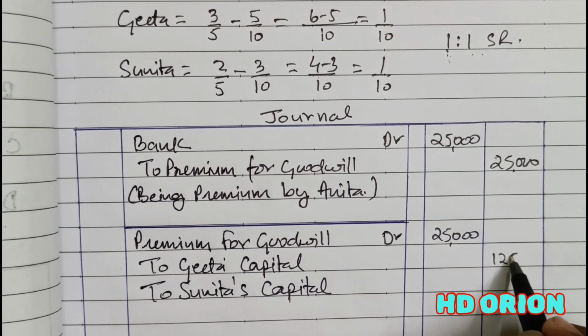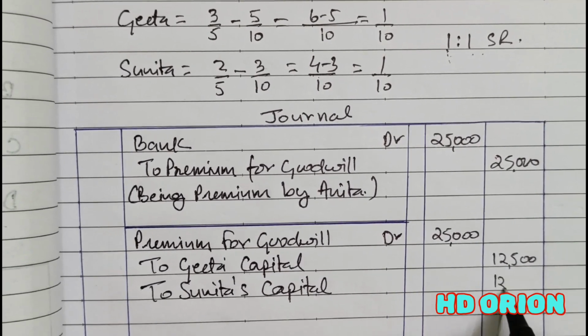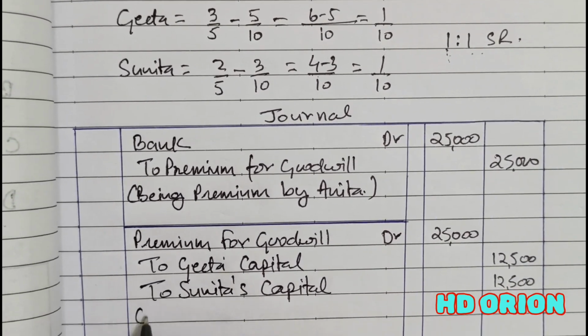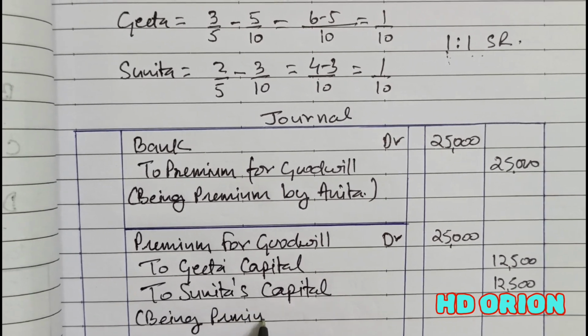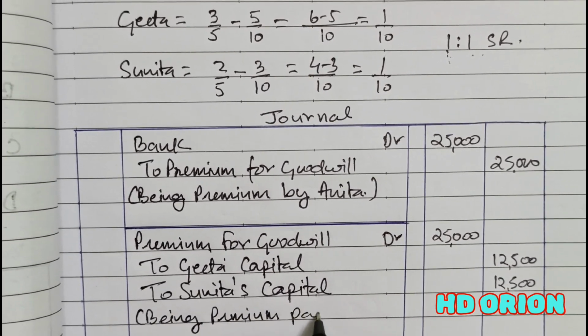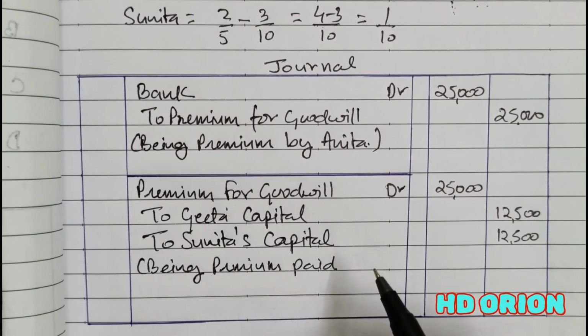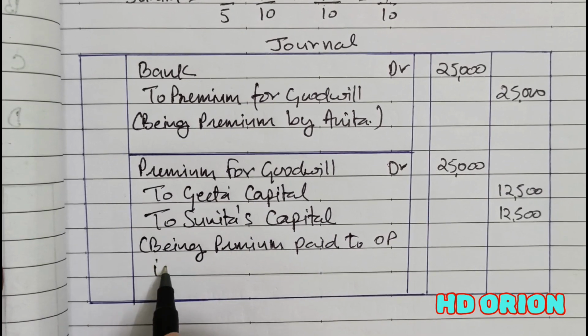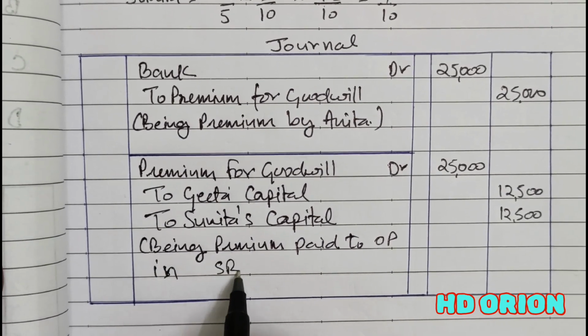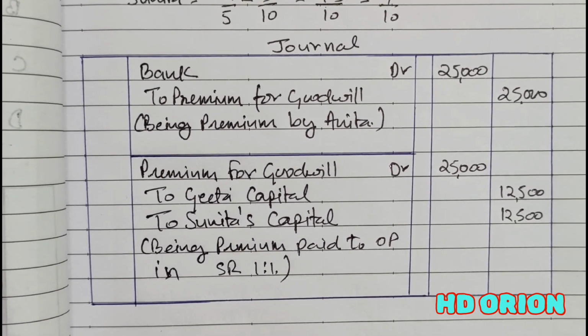So 12,500 each. Being premium paid to old partners in sacrificing ratio 1:1.